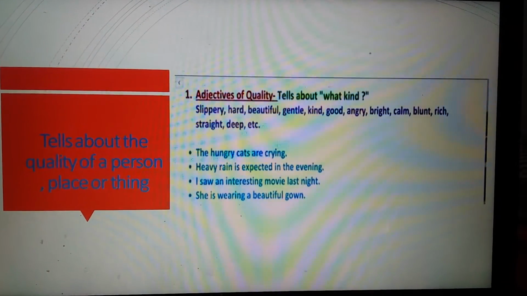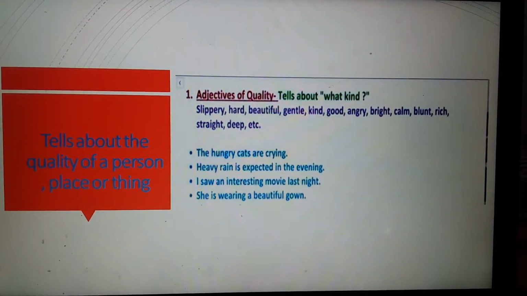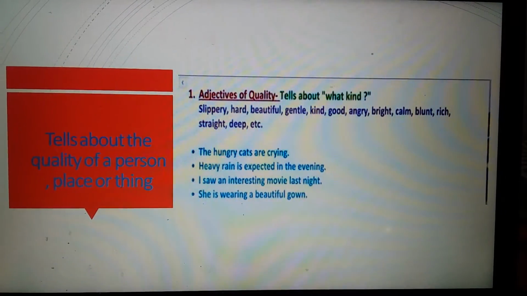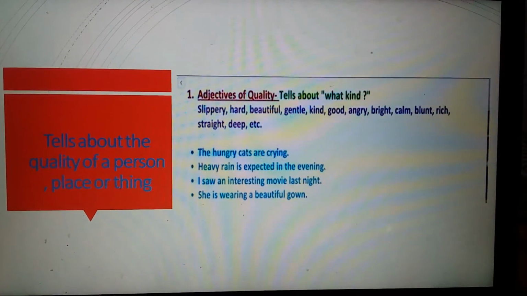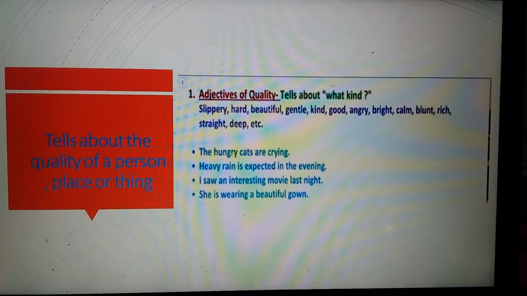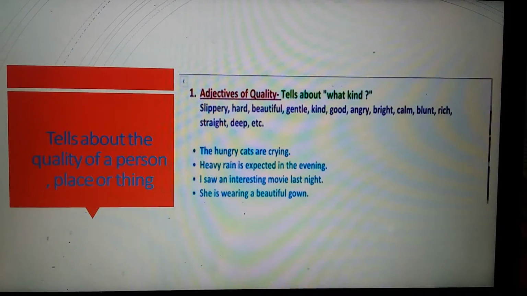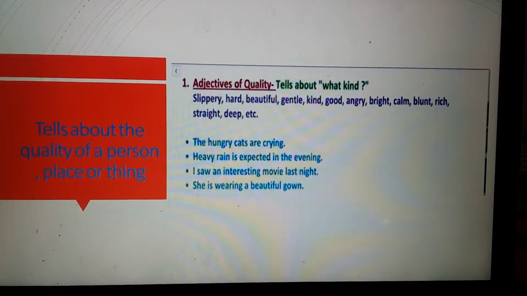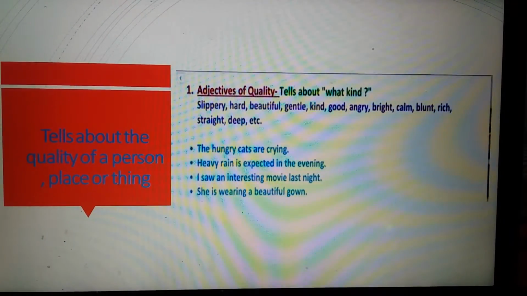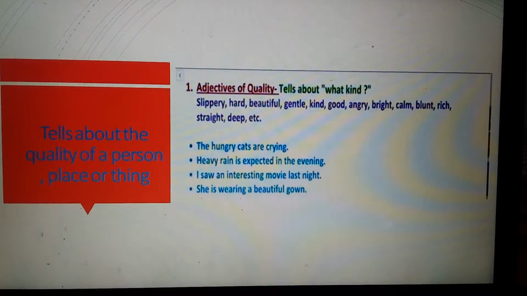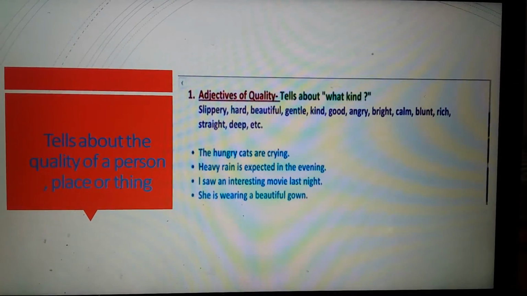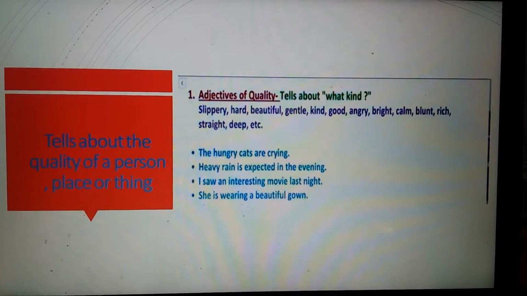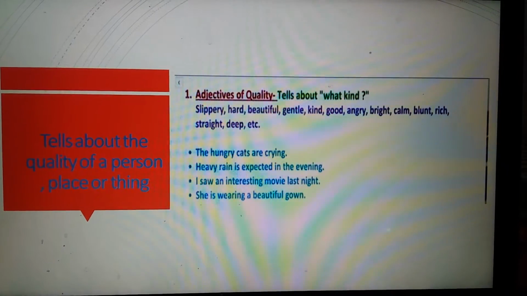Here I have written few words: slippery, hard, beautiful, gentle, kind, good, angry, bright, calm, blunt, rich, straight, deep, etc. These words tell us what kind of a person, thing, or place is. Few examples: the hungry cats are crying. So, cats, noun. What kind of cats? Hungry. So, hungry is an adjective. Next is heavy rain is expected in the evening. Rain is noun. What kind of rain? Heavy rain. So, it is an adjective.